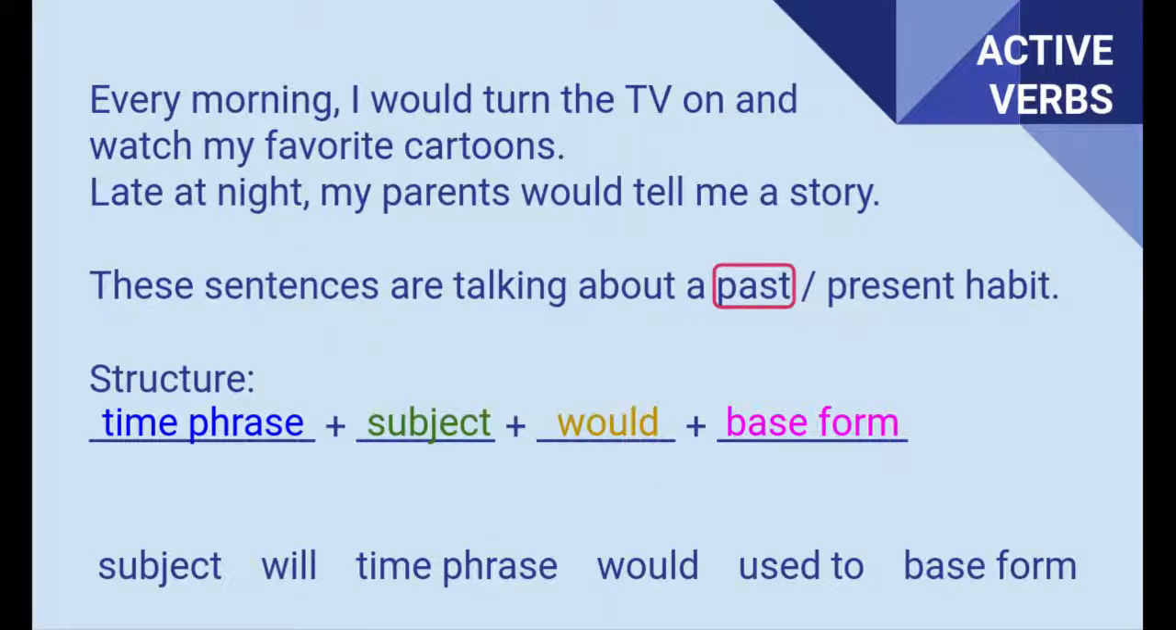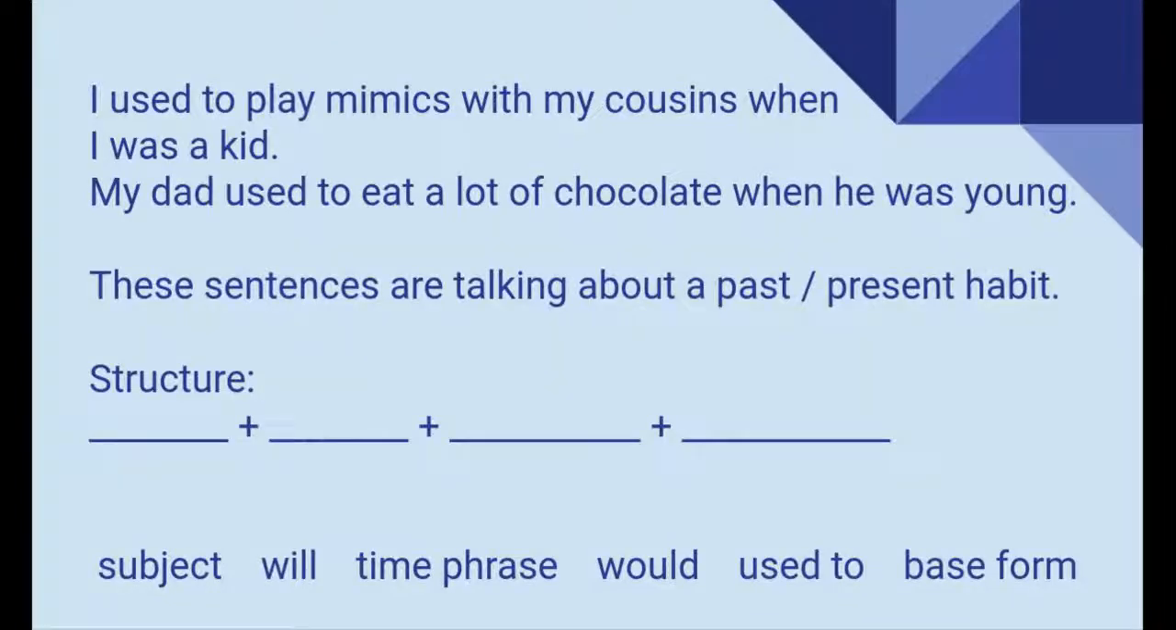Now, let's go ahead and take a look at the next one. I used to play mimics with my cousins when I was a kid. My dad used to eat a lot of chocolate when he was young. These sentences are talking about a past or a present habit. That's right, these are past habits.